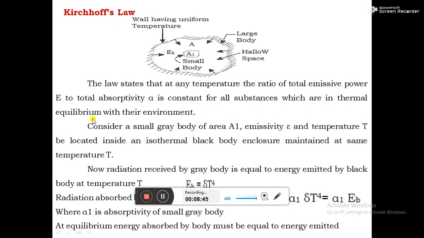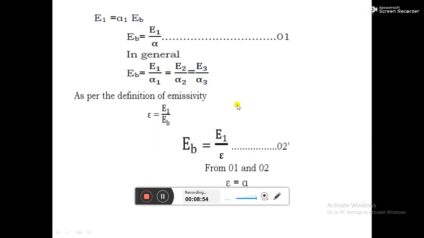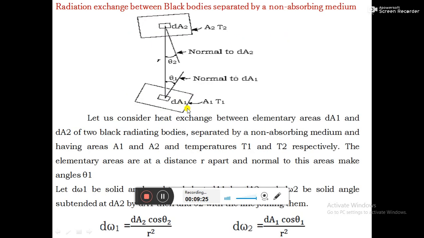The ratio of total emissive power to the absorptivity alpha is constant. Whatever may be the body at a particular temperature, when they are at the same temperature, the ratio remains the same. When they are in thermal equilibrium, the ratio of emissive power to the absorptivity remains the same, and when they are at a particular temperature, the emissivity value is equal to absorptivity. This is what we have to prove.